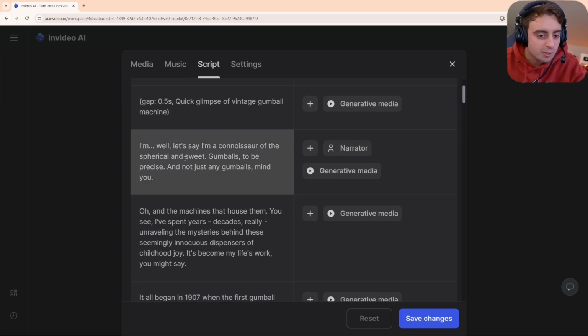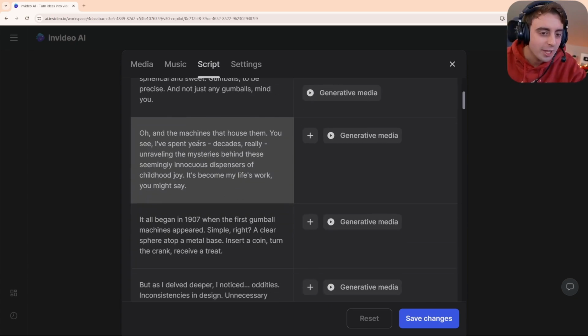A connoisseur of the spherical and sweet, gumballs to be precise, and not just any gumballs, mind you, and the machines that house them. You see, I've spent years, decades really, unraveling the mysteries behind these seemingly innocuous dispensers of childhood joy. It's become my life's work, you might say.